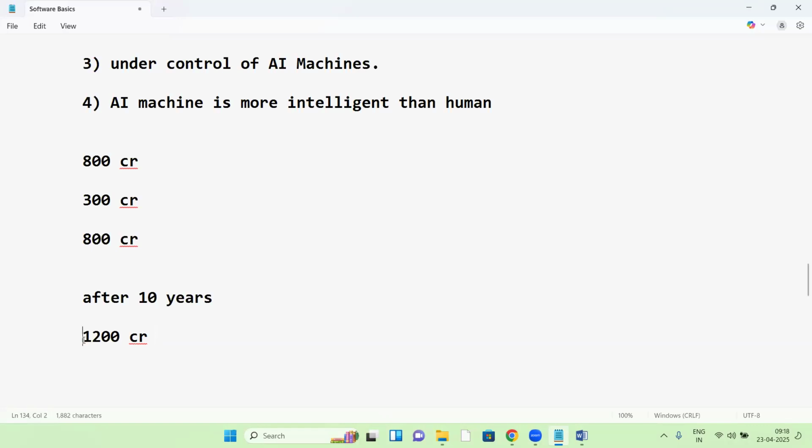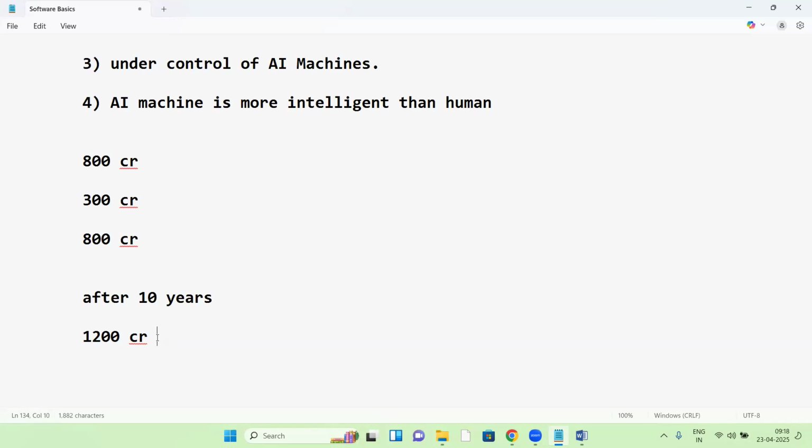Because to meet the requirements of these 1200 crores of people, human efforts are not enough. For that, we need help, which is nothing but AI. AI with human efforts can meet the requirements of 1200 crores of people. So that's the reason there is no chance of loss of jobs. No worry about this.